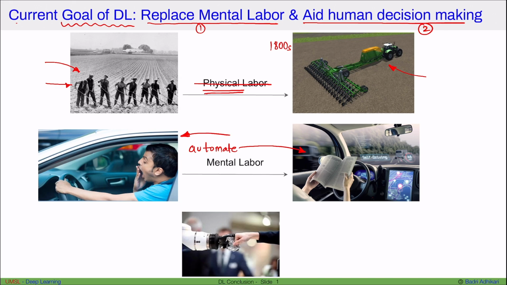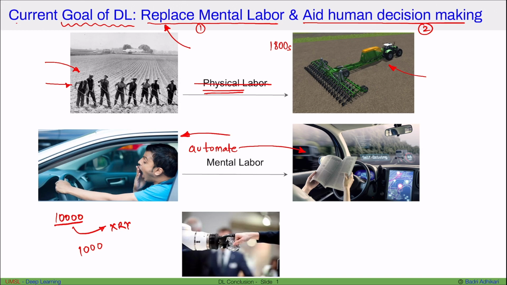Now, many people use the word replace, and many AI people also use it, but deep learning cannot completely replace all mental labor. For example, if we required maybe 10,000 radiologists to detect diseases from X-rays, then maybe we will only require 1,000.